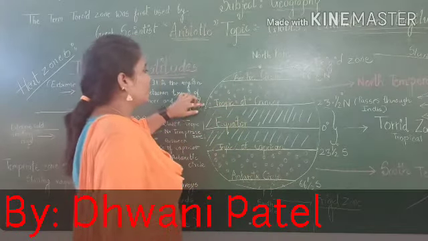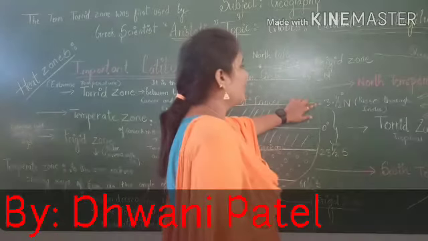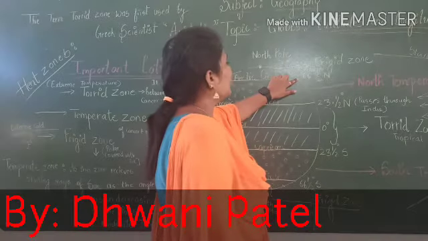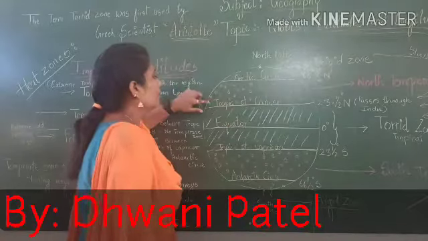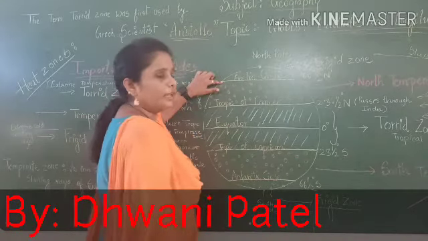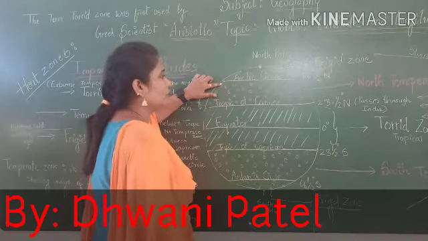The temperate zone starts from 23.5 degree north to 66.5 degree north, the Arctic Circle. So I can say the north temperate zone is from the Tropic of Cancer till the Arctic Circle. I hope it is very simple for you to understand where the northern temperate zone is.